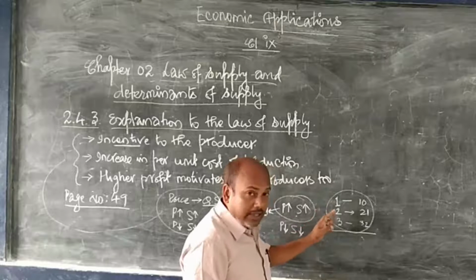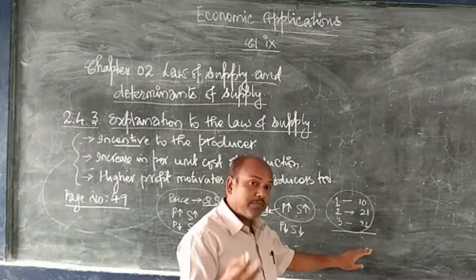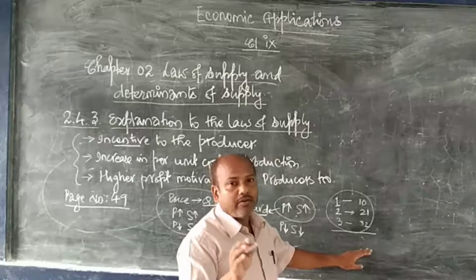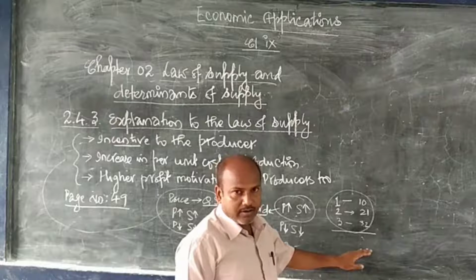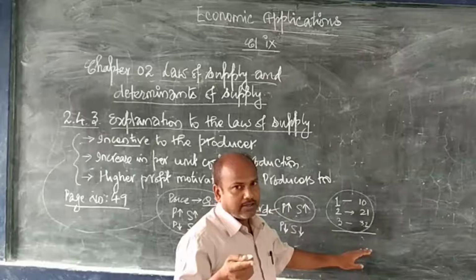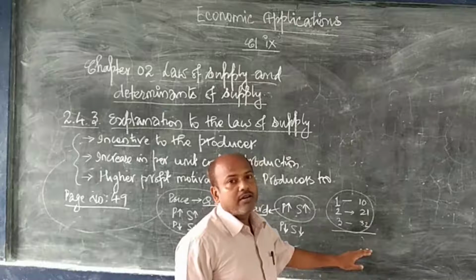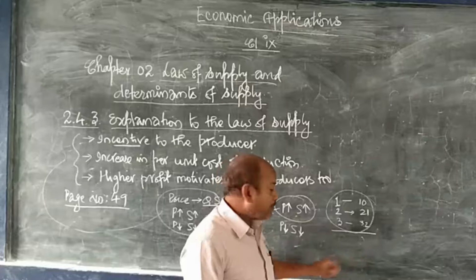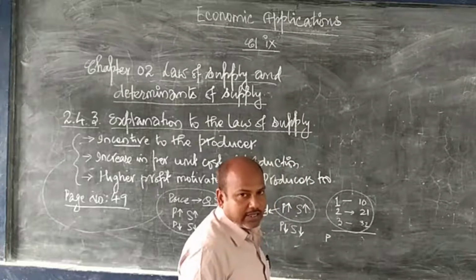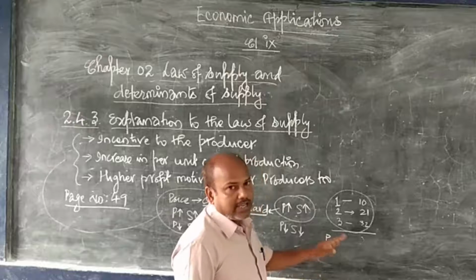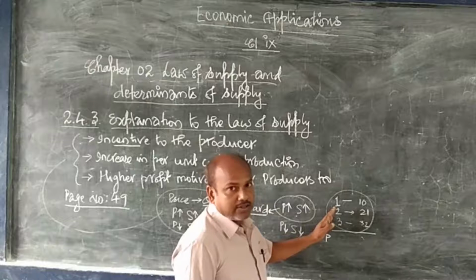When you increase more and more, higher will be the cost of production, and if the cost of production increases, your profit decreases. You would like to produce more only if the profit increases. That means if the price is higher, only then the profit will increase. So higher price, higher profit and higher supply.